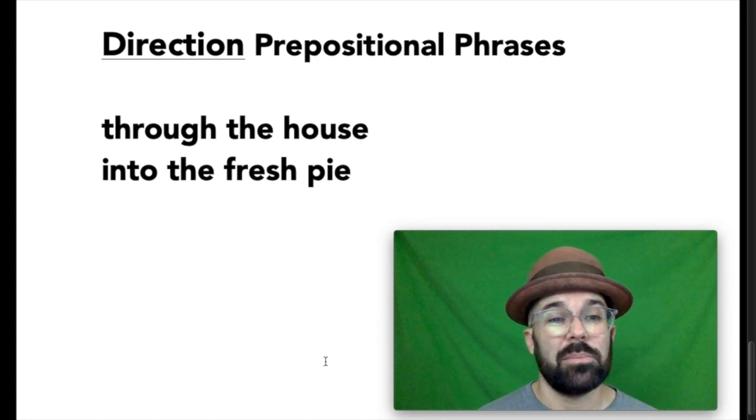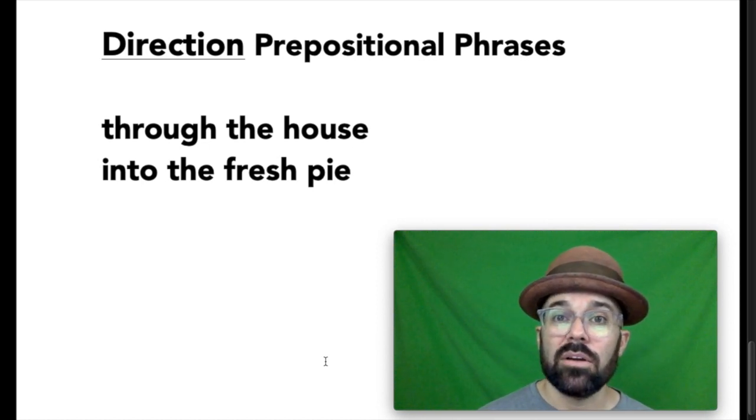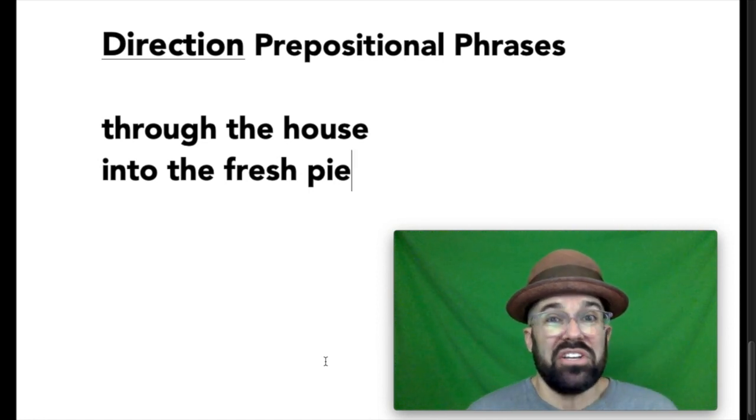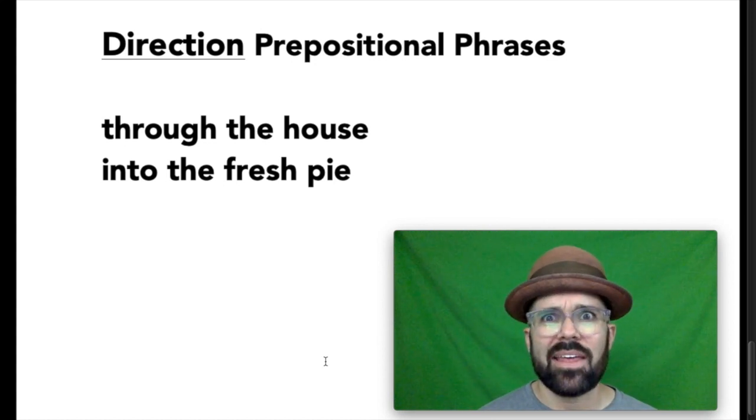It could just as easily be into the fresh blackberry, blueberry, hot pie. But pie is still the noun. Pie would still be the object of that preposition, answering the question, into what? Into pie. And who's getting into that pie anyway?